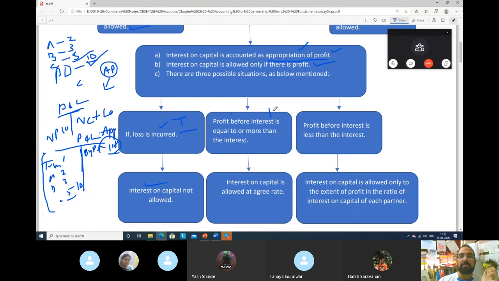This is the second case. Second case says profit before interest is equal to, see, profit before paying interest is equal to, in our example, 10,000 or more than interest. So interest is 10,000. Either we have profit of 10,000 or more, say for example we have 15,000. Still we can pay. So interest on capital is allowed at the agreed rate. So whatever is payable to them, we will pay them. Perfectly fine. Now third case, see guys.